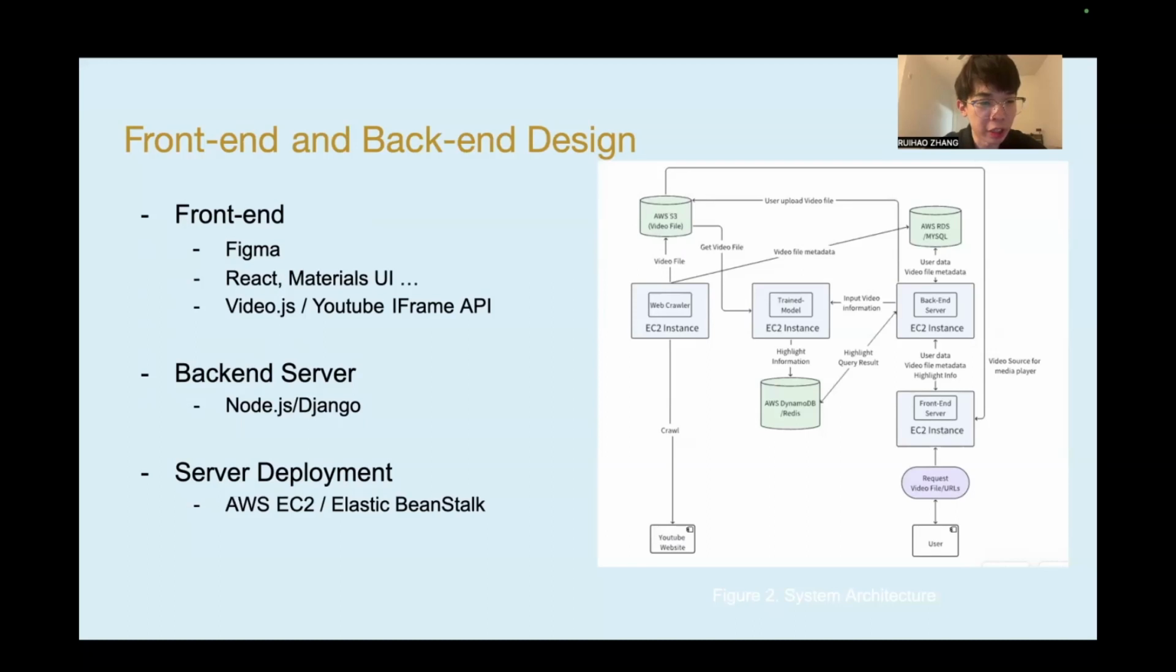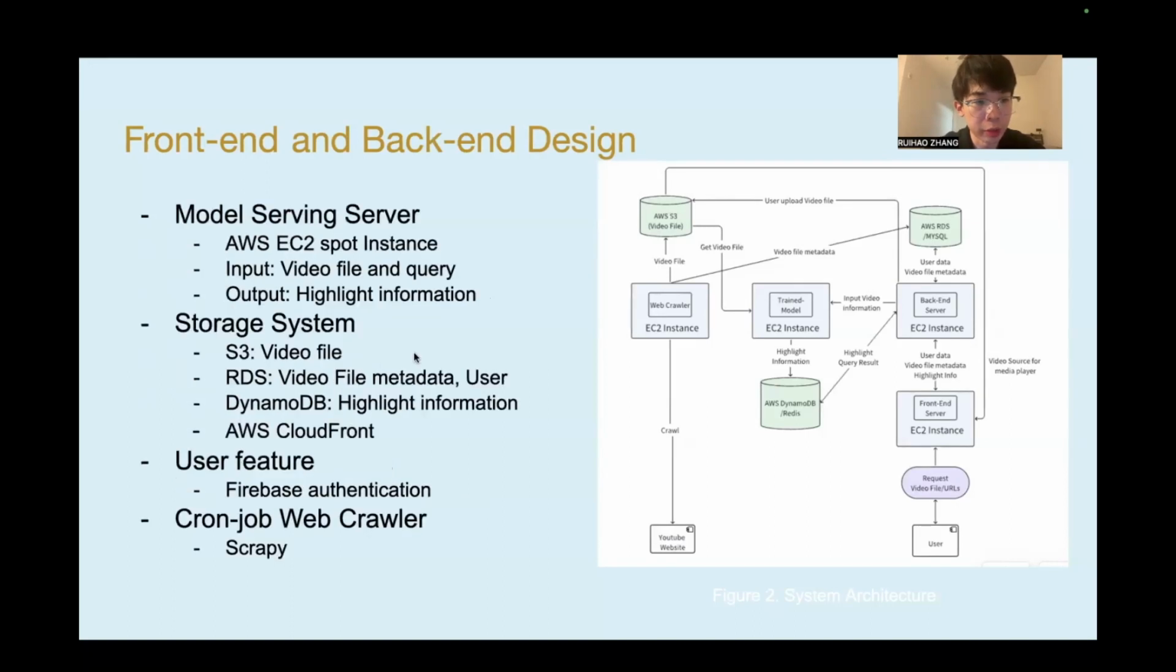And as for our backend design, based on the platform features, we will use Node.js or Django. The backend primarily includes some APIs for uploading user video files and invoking the analysis model, storing some operations and user features. And we need to deploy the servers on AWS EC2 or Elastic Beanstalk.